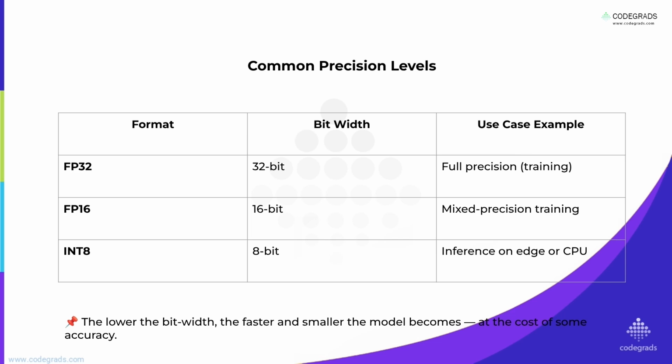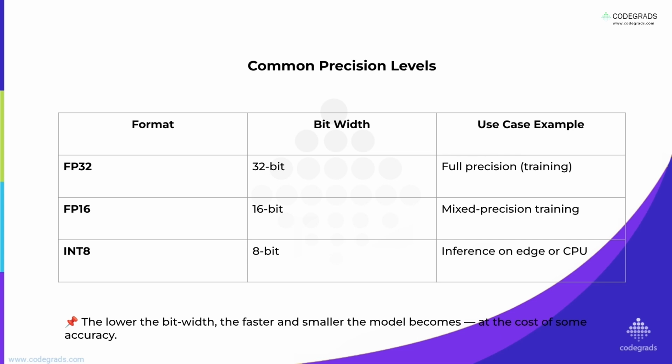FP32. This is the gold standard for training, maximum detail. FP16, half the size of FP32, great for speeding up training and for efficient inferencing. You will also see BF16, or BFloat16, which is another 16-bit format popular in AI hardware. Then there is Int8, or 8-bit. It uses whole numbers. It is super fast for inferencing on CPUs and many edge devices.